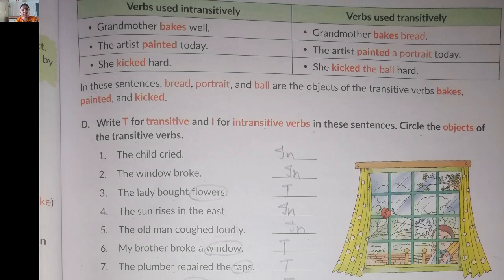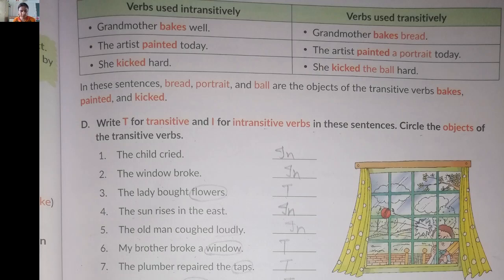Now the third is the lady bought flowers. Flowers here is the object, so it belongs to the transitive. And fourth, the sun rises in the east, it belongs to the intransitive. Fifth, the old man coughed loudly, it belongs to the intransitive. My brother broke a window, so window is the object given here, it belongs to the transitive. Seventh is the plumber repaired the taps, this is your object and it belongs to the transitive.